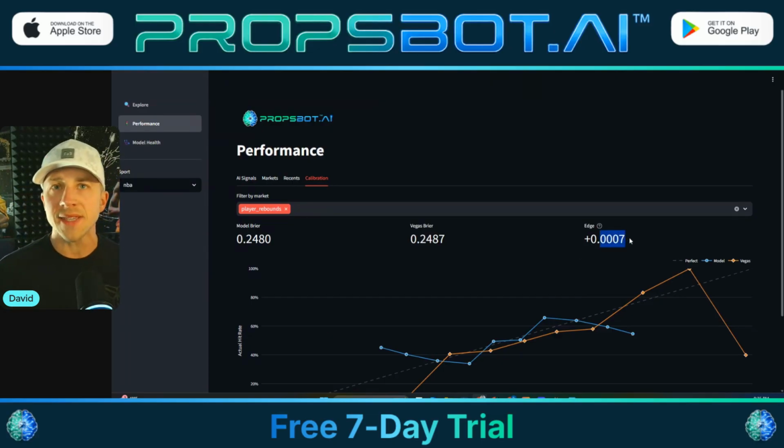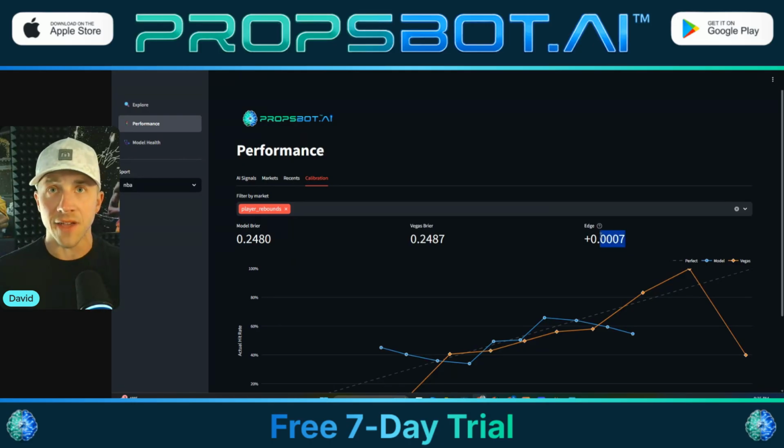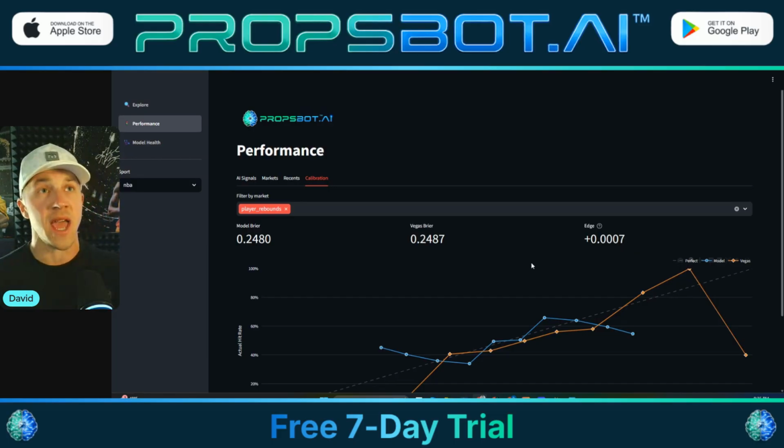And I know this may seem small, guys, but when you're talking about these data points and these very small tenths, hundredths, thousandths of a fractional unit, that matters. That isn't insignificant. Any of this is not insignificant. The 0.0019 is very large. That's a big edge we have over Vegas.